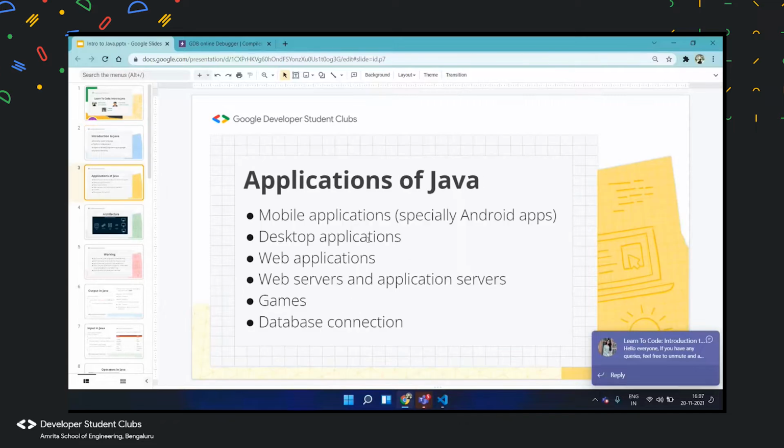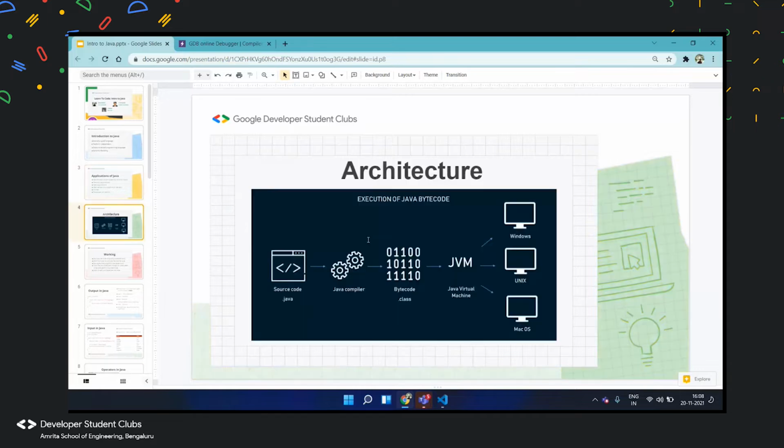Now I would like to tell some applications of Java. Java is widely used in making mobile apps, mainly Android apps. Its framework called Spring Boot is also widely used in making web applications and websites. It's also widely used in making web servers, games, and database connections.